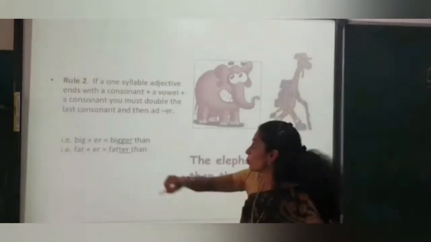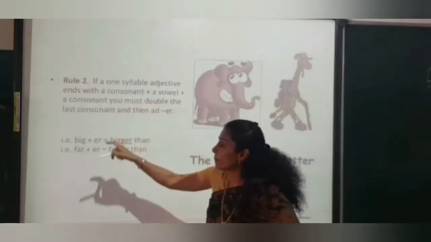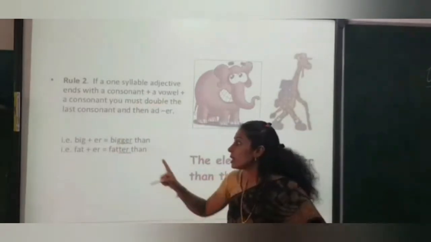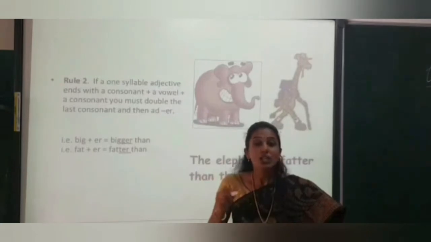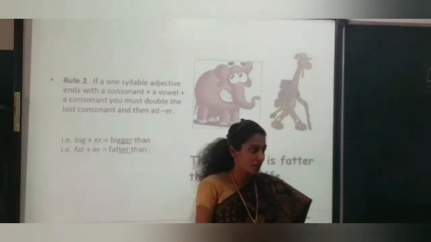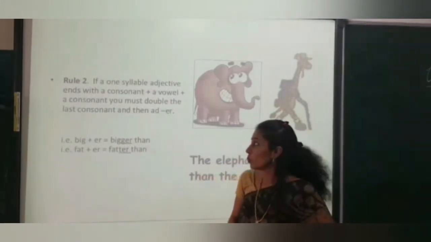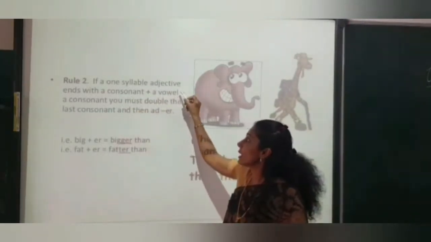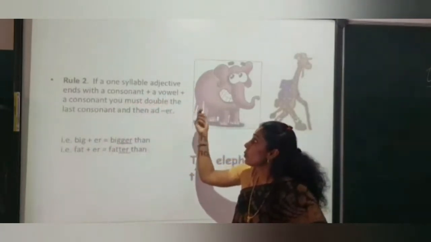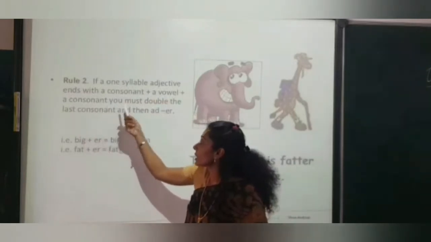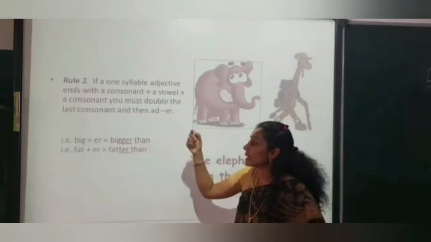Rule number 2. If a one syllable adjective ends with a consonant plus a vowel plus a consonant, you must double the last consonant and then add ER.